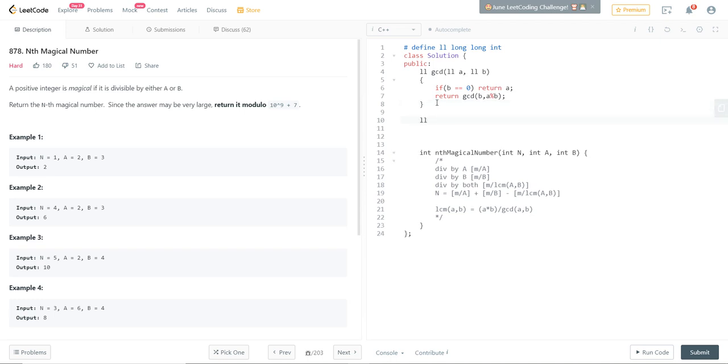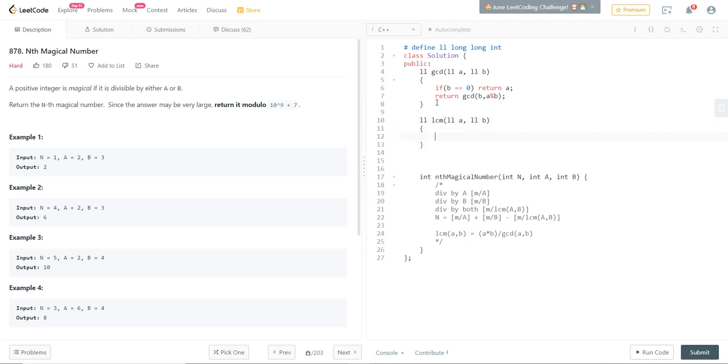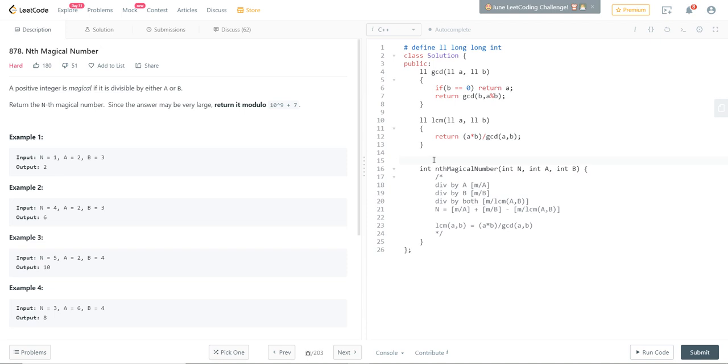We have the LCM function, which is exactly what I described. We take long a, we take long b, and we just return a times b divided by the GCD of a and b. That is just what we would want to do. That is what we would want to return. We're pretty much done with the helper functions.